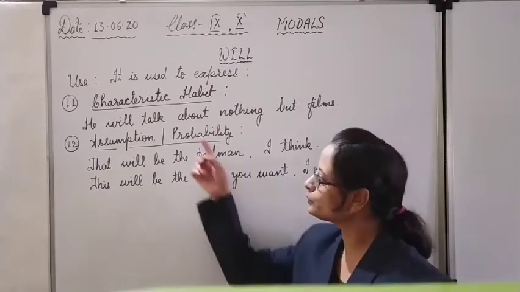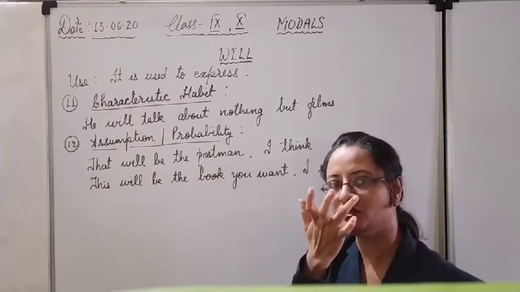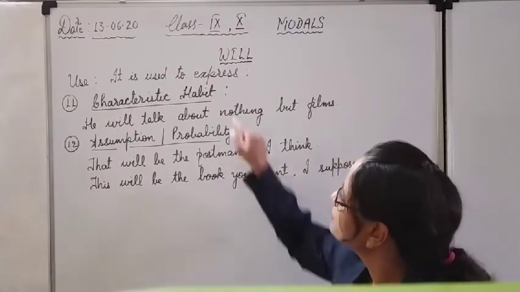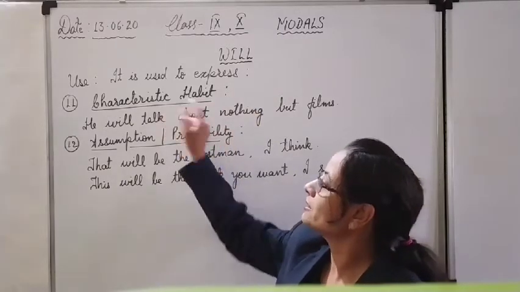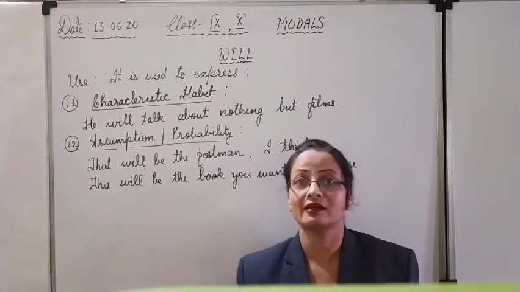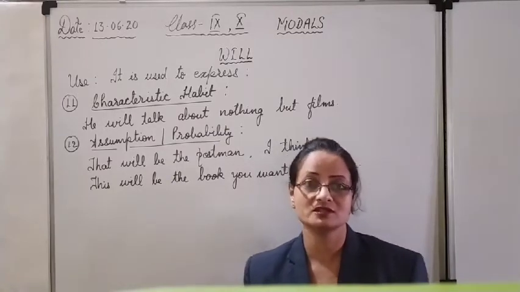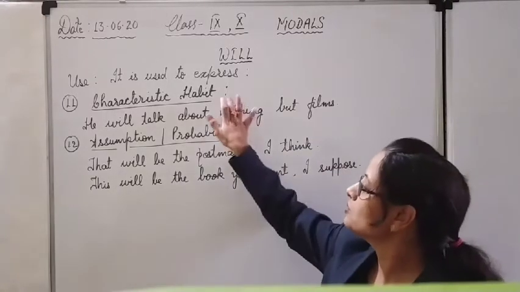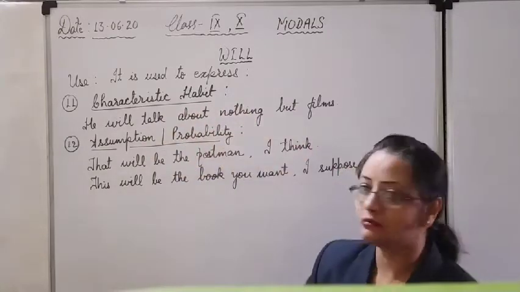Now children, there are 2 more rules only and then we will finish our will model. Okay, will is also used for characteristic habit. Characteristic means the habit which is in your character, which is your nature, natural habit. Okay, "He will talk about nothing but films."